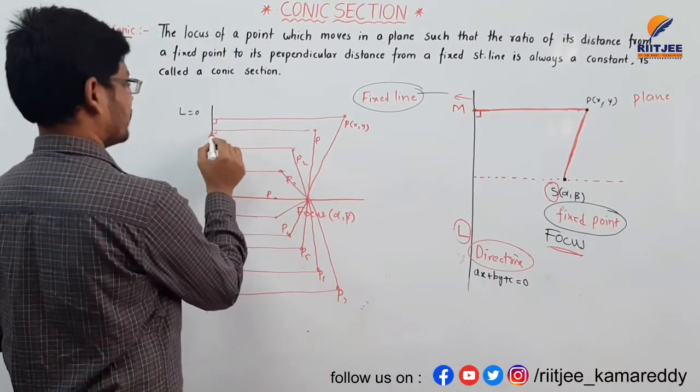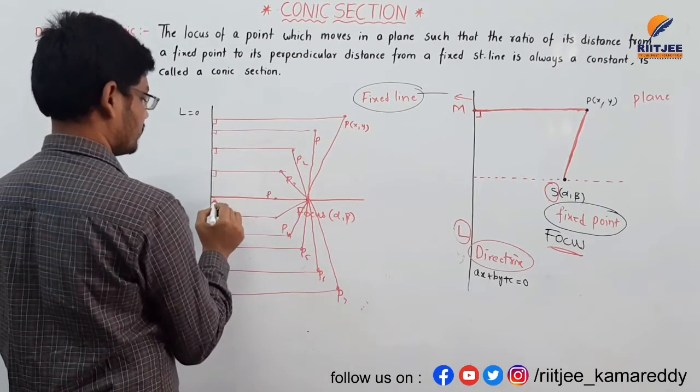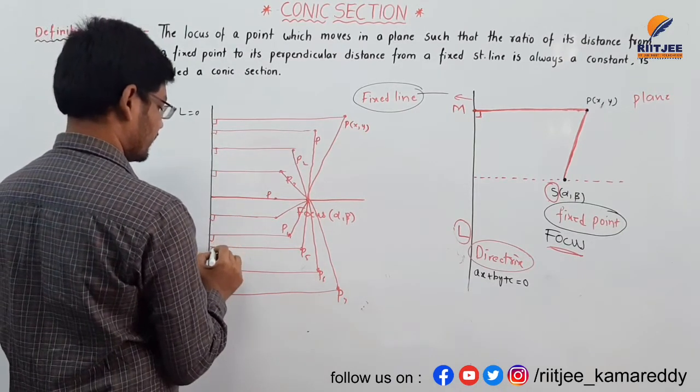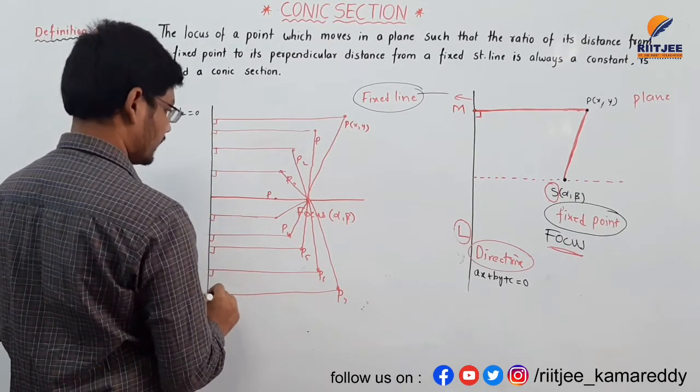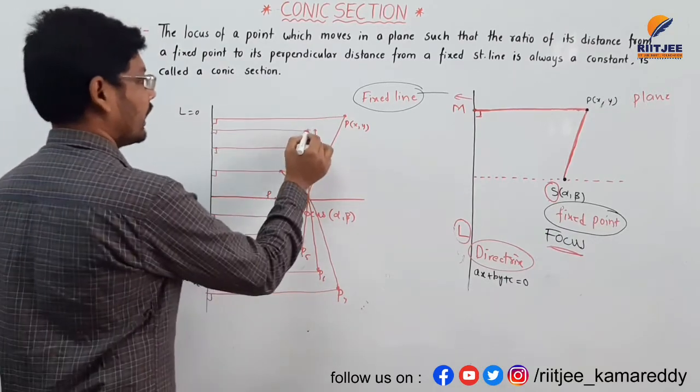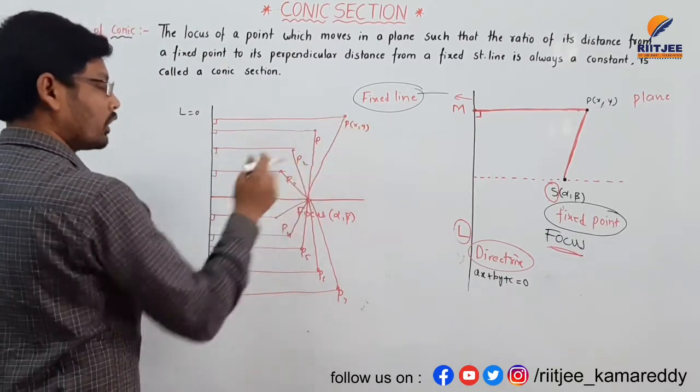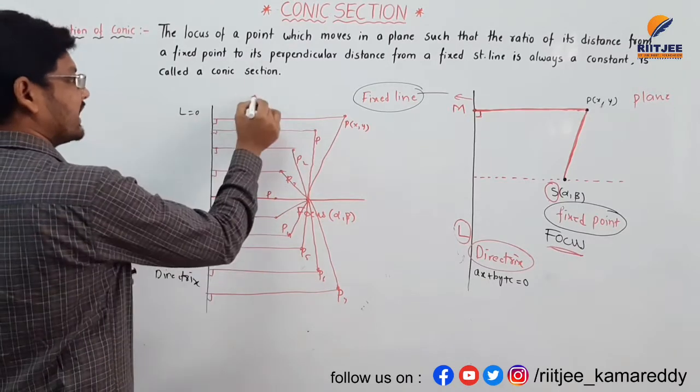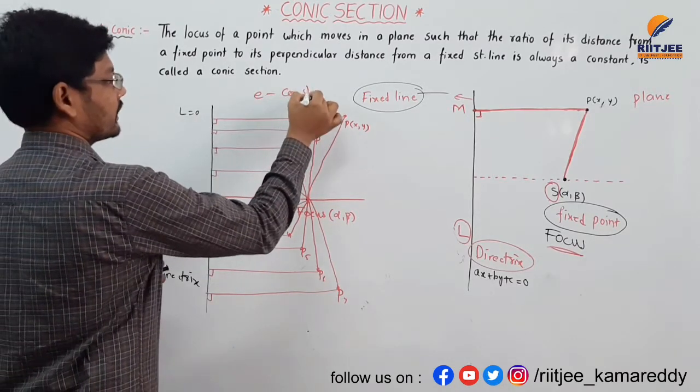These are all perpendiculars, the perpendicular distances to the directrix of the points P1, P2, P3. And the eccentricity is always constant.